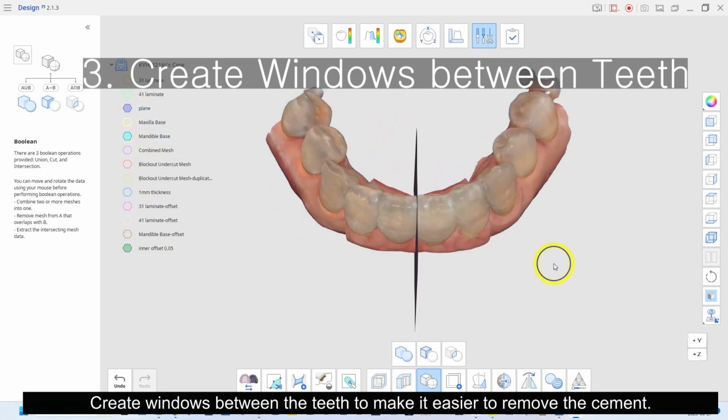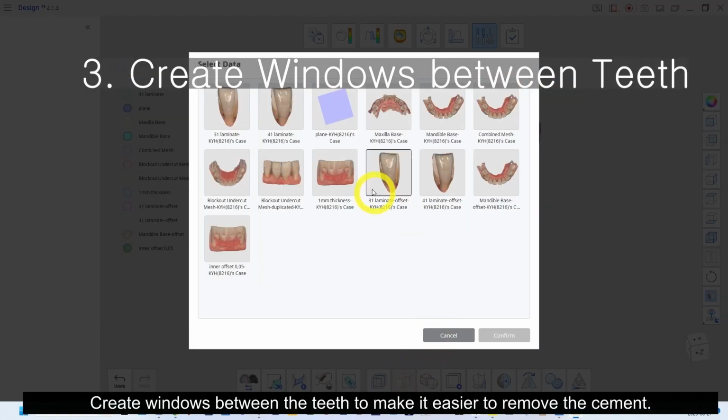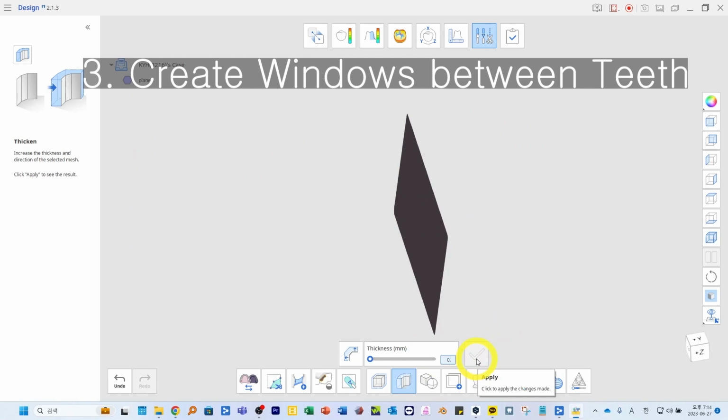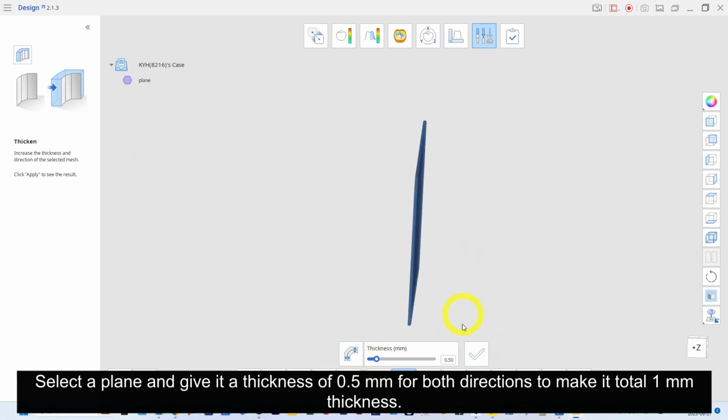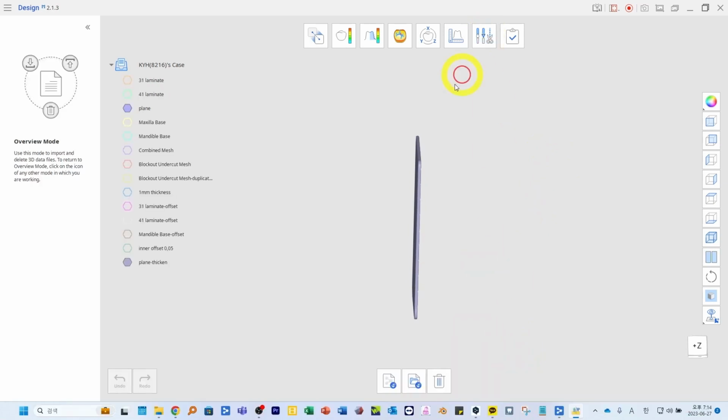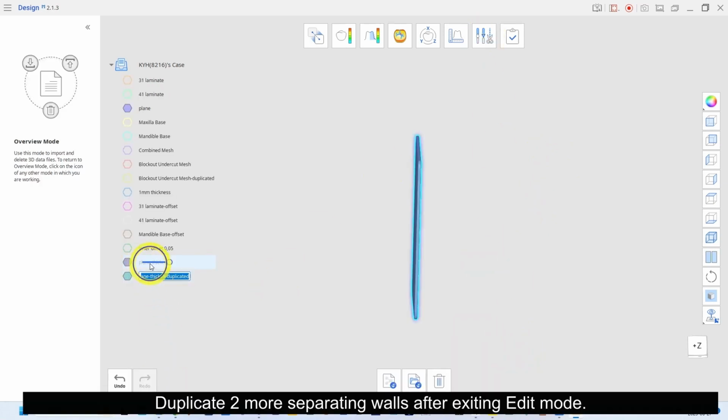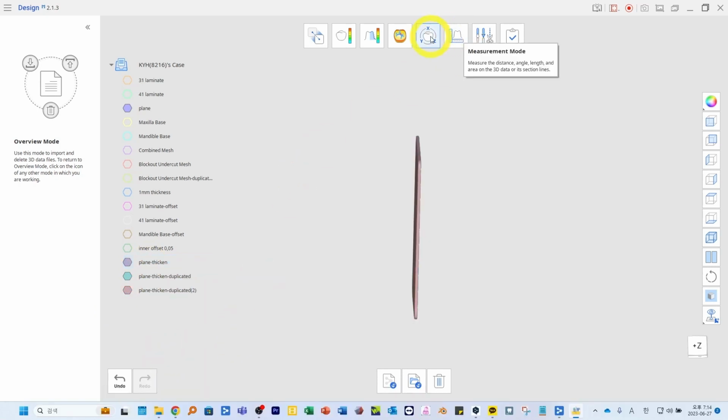Create windows between the teeth to make it easier to remove the cement. Select the thickness feature. Select the plane and give it a thickness of 0.5 mm for both directions to make it total 1 mm thickness. Duplicate two more separating walls after exiting edit mode.